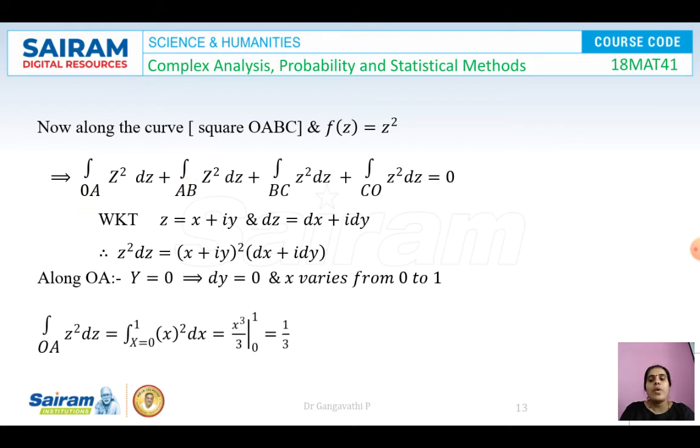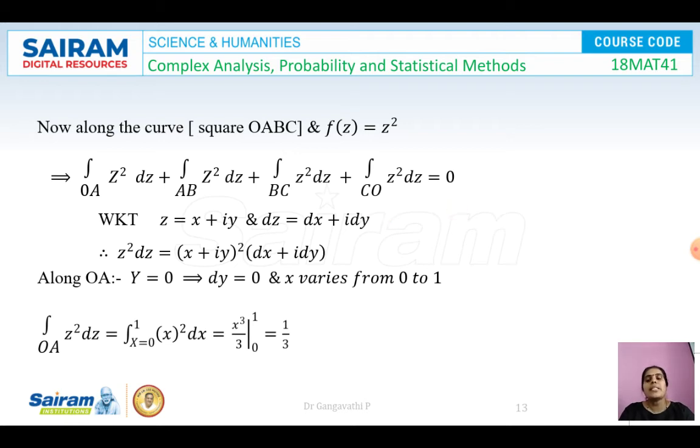C1 is OA, C2 is AB, C3 is BC, and C4 is CO. So the integration of f(z) over the entire square is split up into 4 parts, and the sum of all the 4 parts gives us the answer. So the integral of z² dz over OA, plus over AB, plus over BC, plus over CO, is equal to 0.